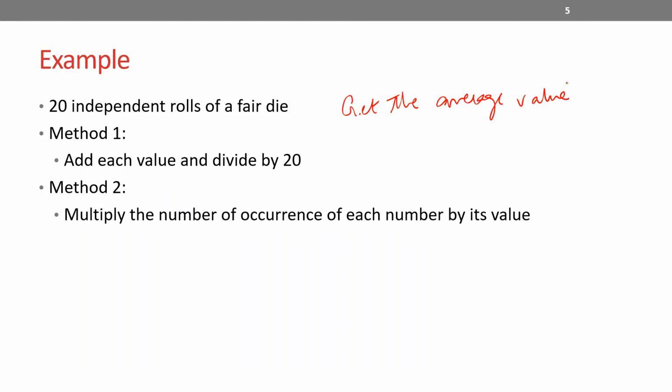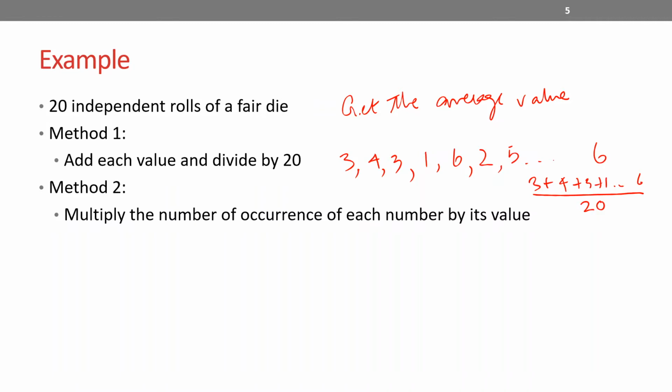Okay, so there are two methods, obviously. As you roll this die 20 times, keep looking at the values that you get. Let's say I'm getting 3, 4, 3 again, 1, 6, 2, 5, and so on, 20 times. So method 1 is to simply add all these values, by the definition of average, and divide by the number of these values. So for example, I'll just do 3 plus 4 plus 3 plus 1 and so on up to 6, whatever my die shows, and then divide that by 20 because there are 20 rolls. This will give me the average.